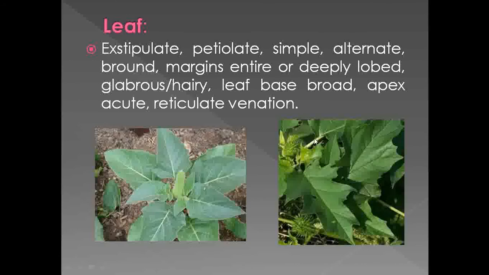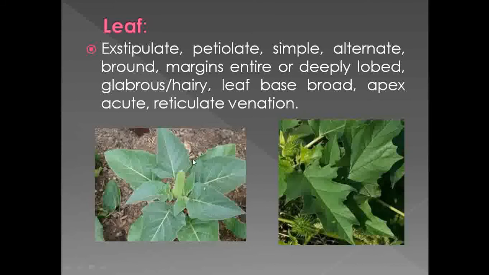See here, this is the leaf and that leaf shows presence of stalk. So the leaves are petiolate. If you observe them, the leaves are simple one. They are not compound. So see here the leaf type, it is simple type of leaves observed in Dhatura metal.